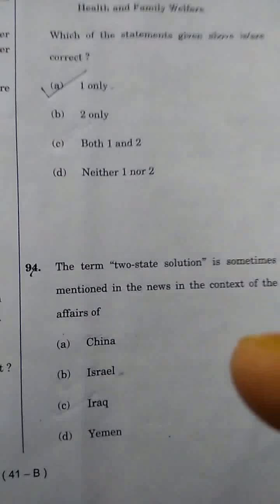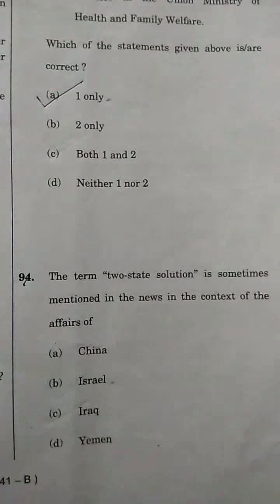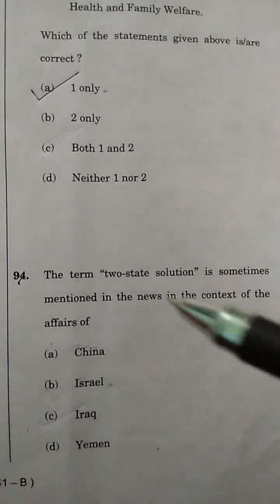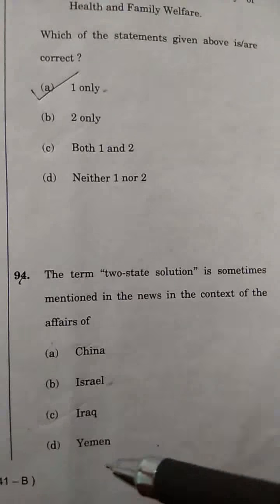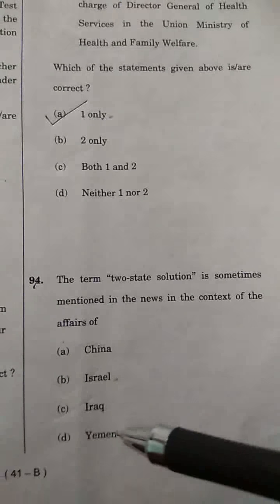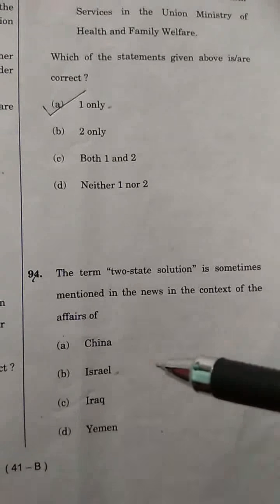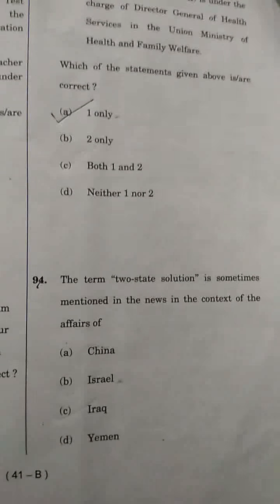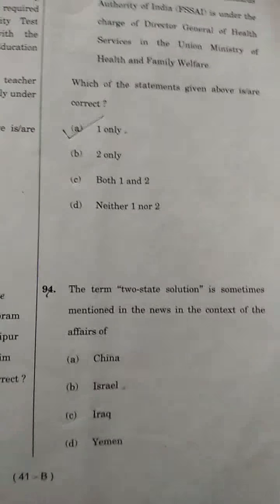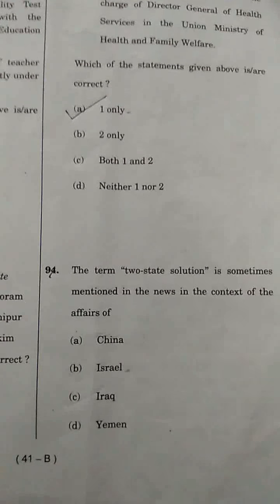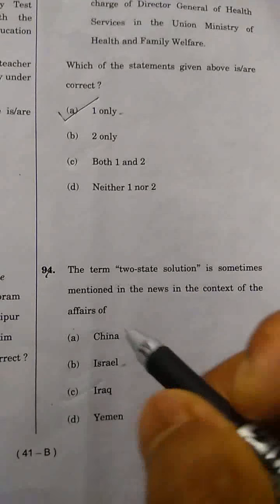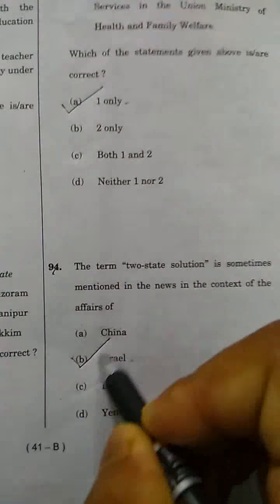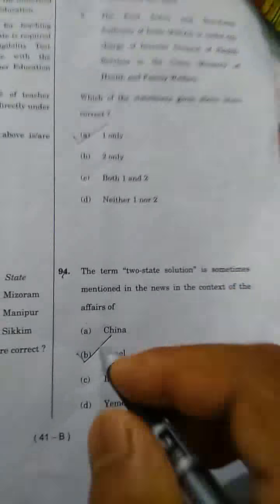Now question number 94. The term twisted solution is sometimes mentioned in the news in the context of affairs of China, Israel, Iraq, and Yemen. The twisted solution is utilized in the context of Israel. Previously, it was applied in the case of Iraq, which was a very successful one by the Obama administration. Now, the twisted nation theory is utilized in the Israel and Palestine cause by the Trump administration.